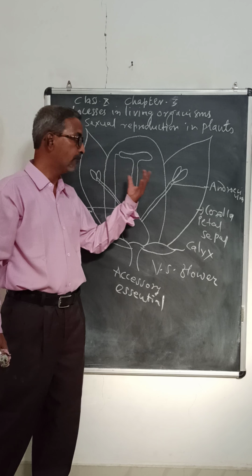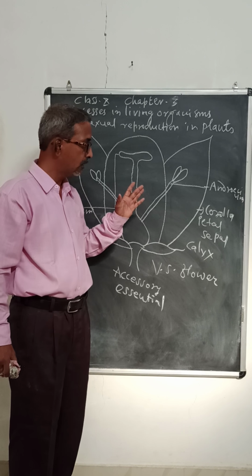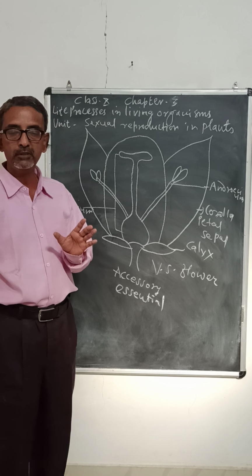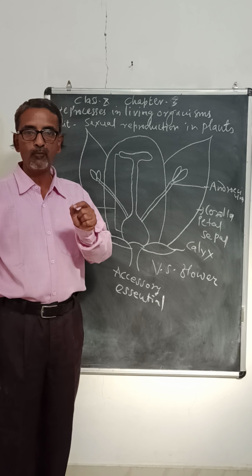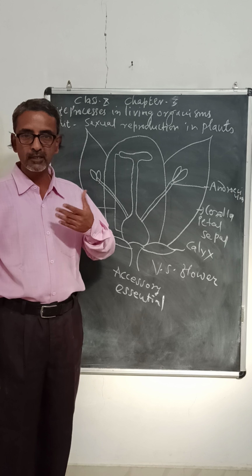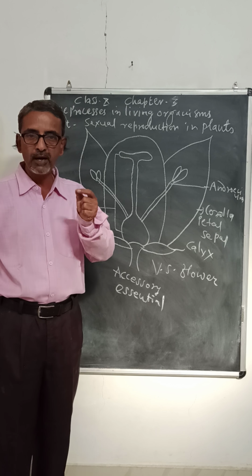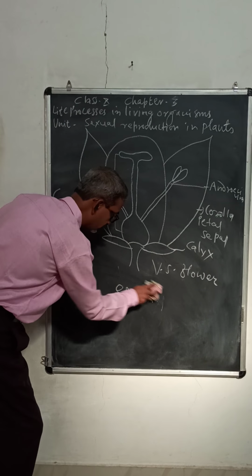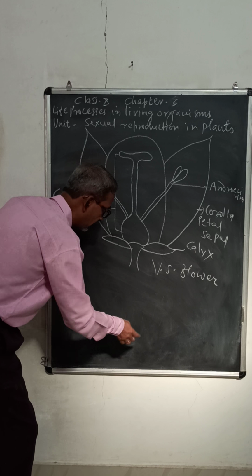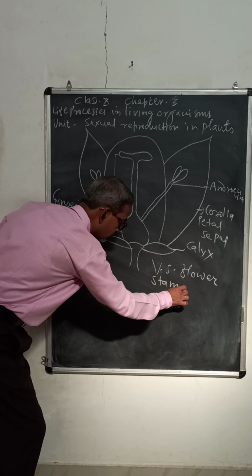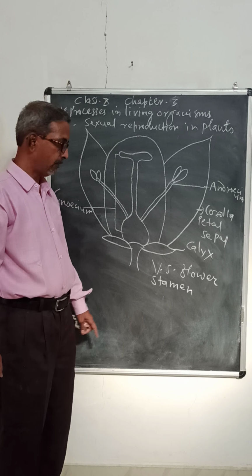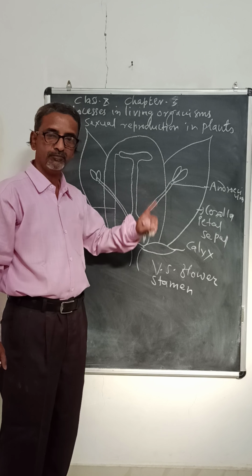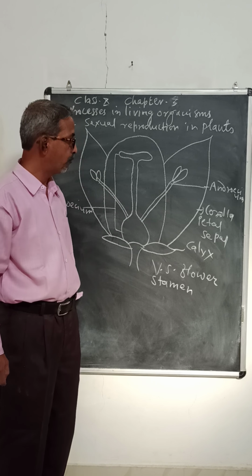Now we shall see the main part of the flower, the inner part: androecium and gynoecium. Androecium is the male part of the flower, so naturally gynoecium is the female part of the flower. The member of androecium is called stamen, and this androecium contains pollen grains.